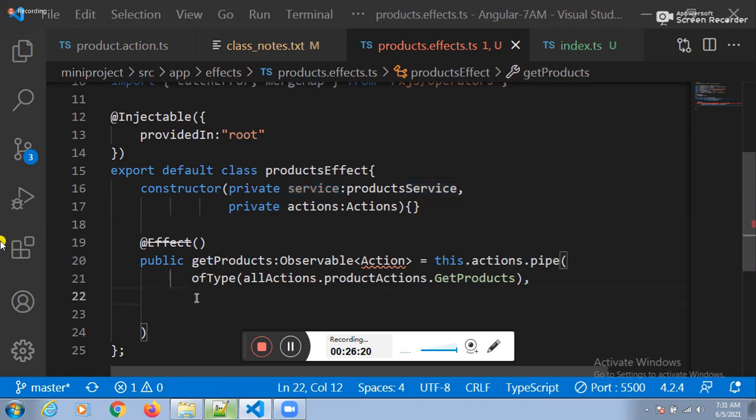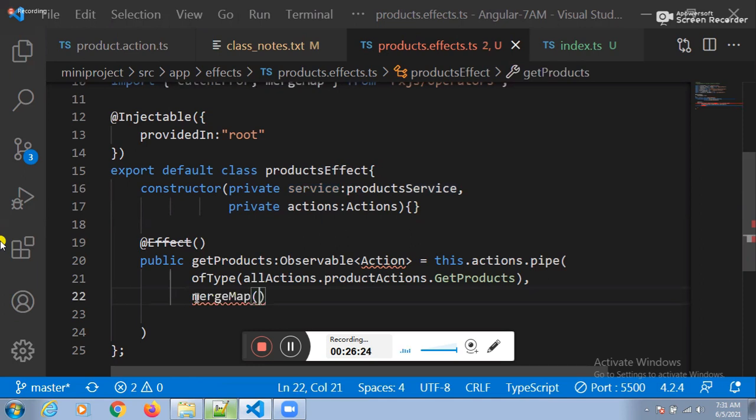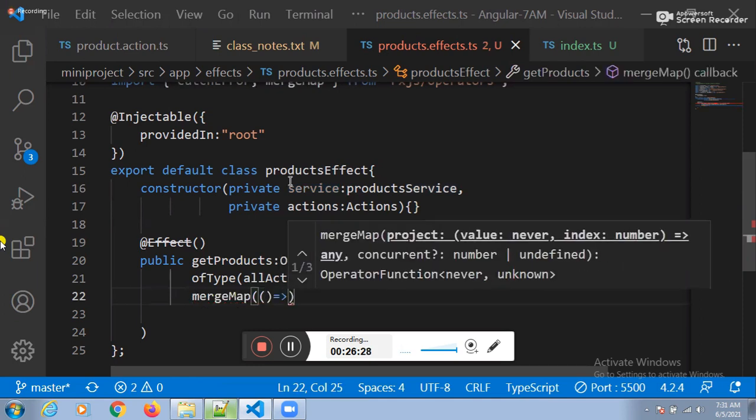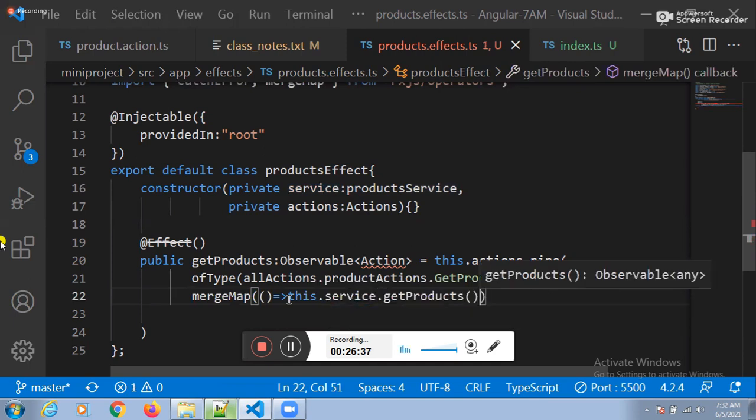How to make a network call with the help of which function? The mergeMap function. For the mergeMap function, can I pass the callback function? Yes, sir. Can I consume the service? this.service dot which function? The getProducts function.